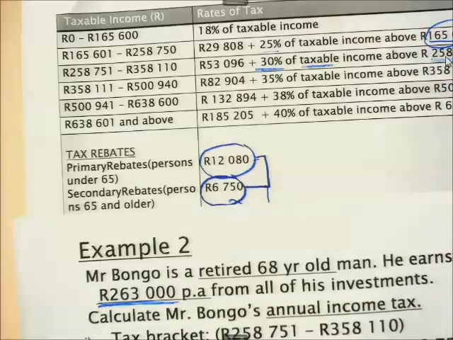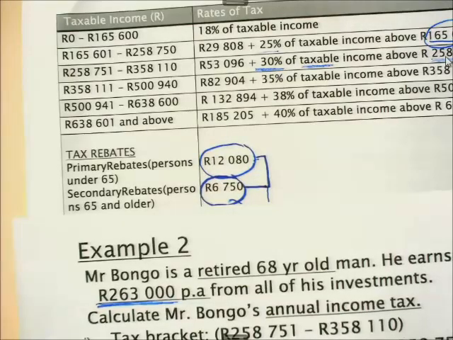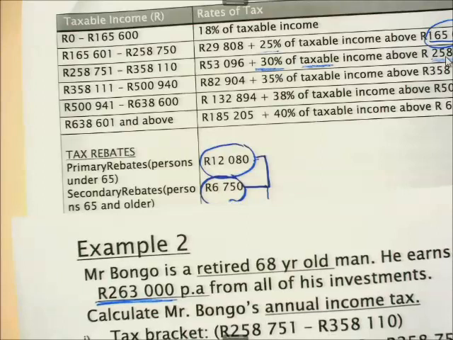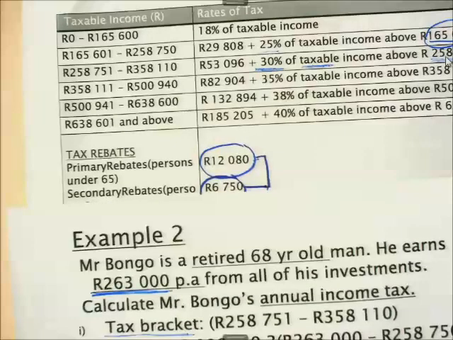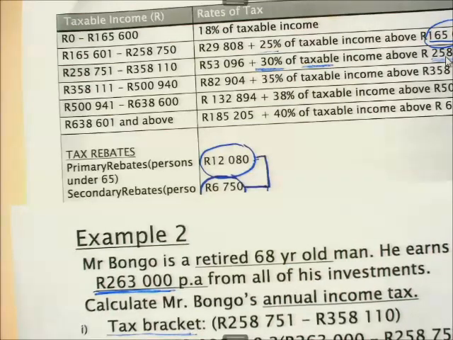Then same process follows. We take this amount minus this amount. After that, we multiply by 30%. You multiply the amount that you get from here by 30%, you end up with 1,275. And when you add 1,275 with 53,096, you end up with 54,371 rands per annum.